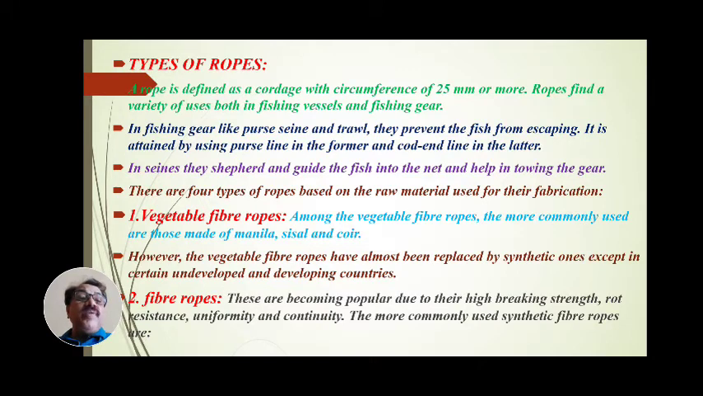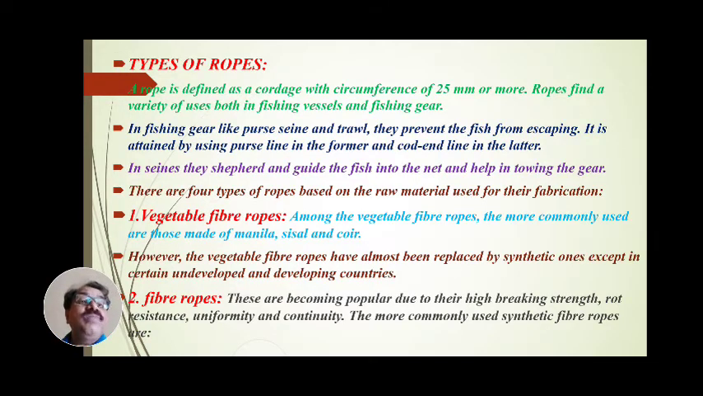Among the vegetable fiber ropes, more commonly used are those made of manila, sisal and coir. It means the rope which is manufactured or fabricated with the help of the fibers of vegetables is called a vegetable fiber rope. What is meant by vegetable fiber rope? The rope fabricated with the help of fibers of vegetables is called a vegetable fiber rope.